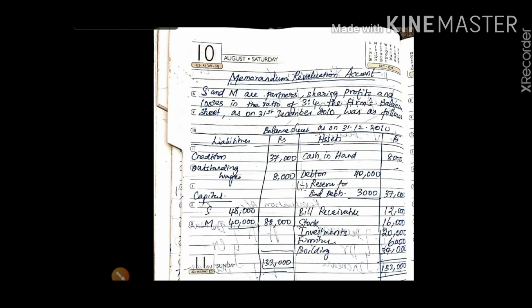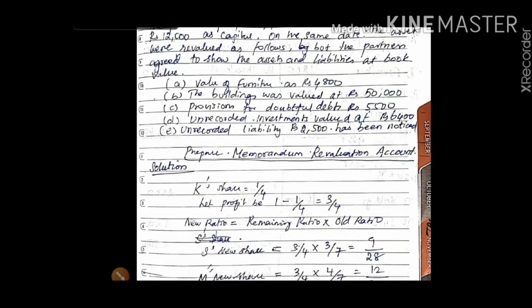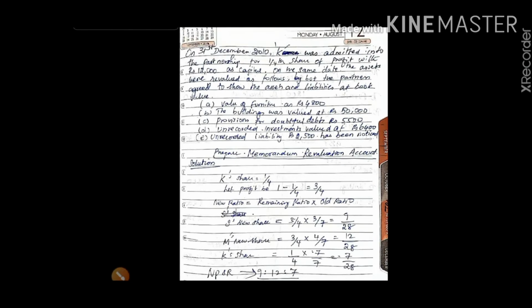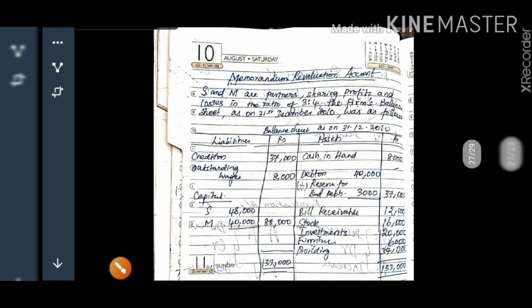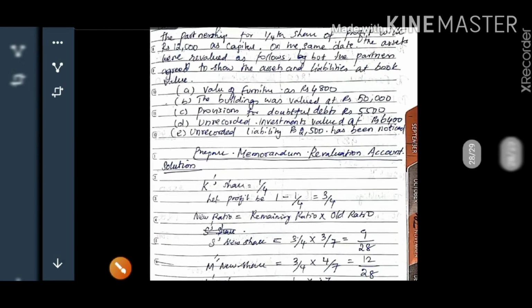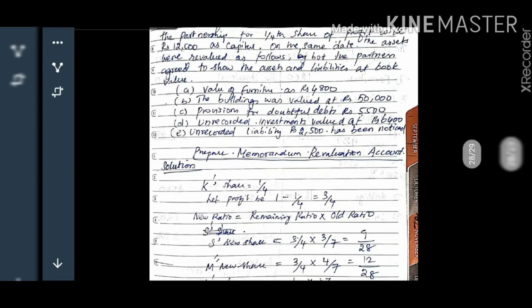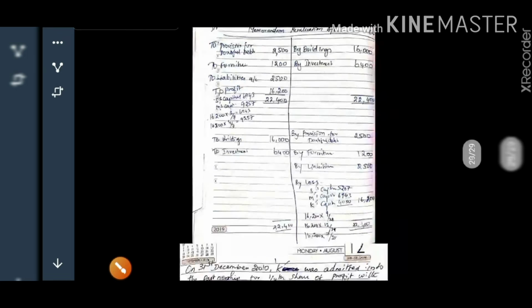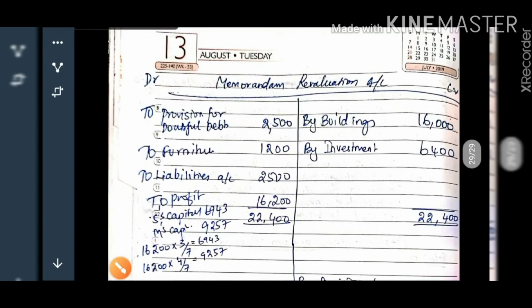And here the adjustments are given. Value of furniture is 4,800. The previous value of furniture is 6,000, so it is going down to 4,800. So the value of asset reduces. If the value of assets reduces, then you have to record on the debit side.